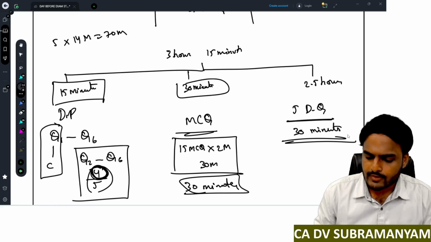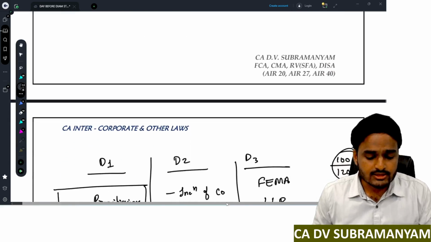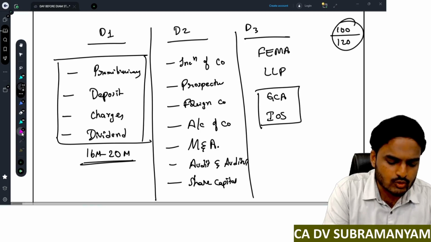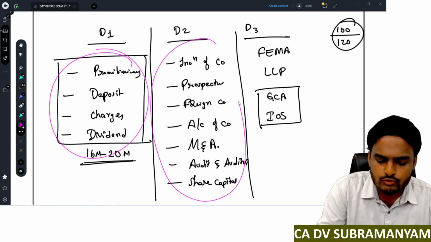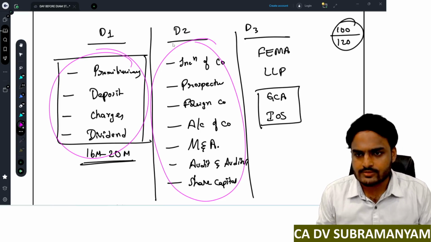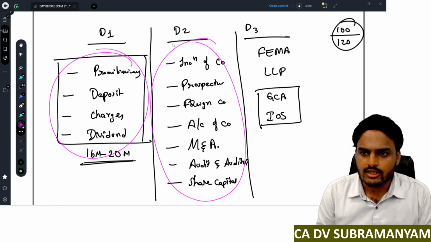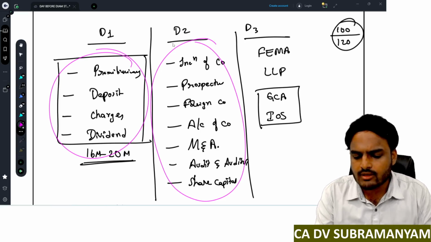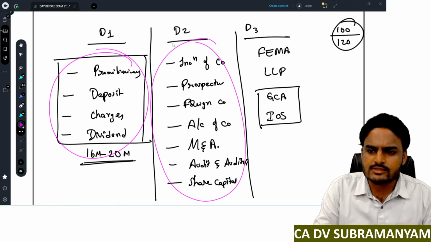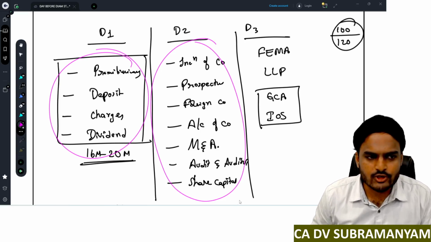Is it clear, everyone? And last point, my suggestion I already told you: don't take choice of these chapters, don't take choice of these topics. First give priority in this manner only, and don't read new topics. Just revise the topics for which you have already completed preparation. Is it clear? So I hope everyone will revise the concepts very well, and everyone is going to attempt this paper in a good manner. All the best for your examinations.